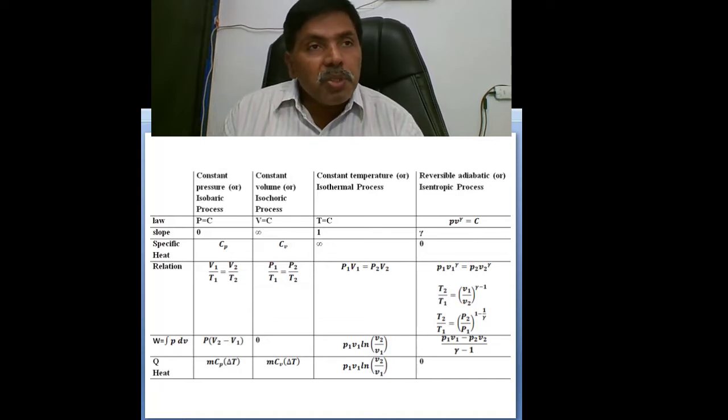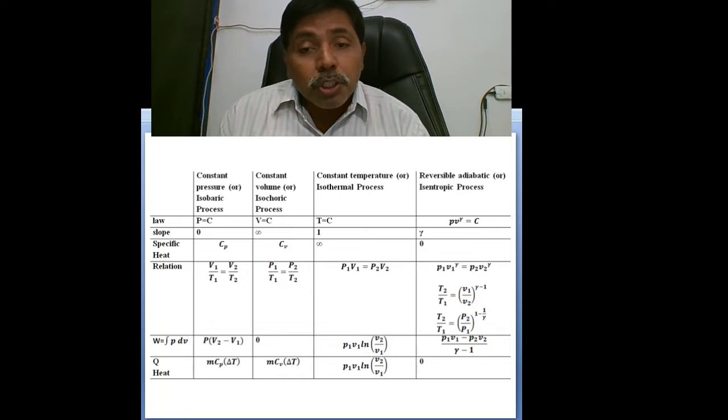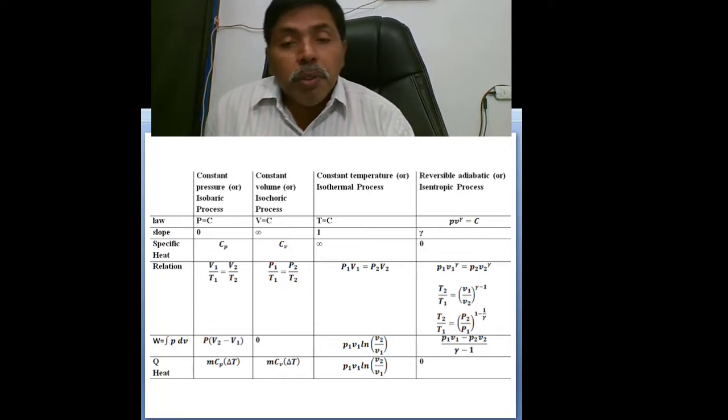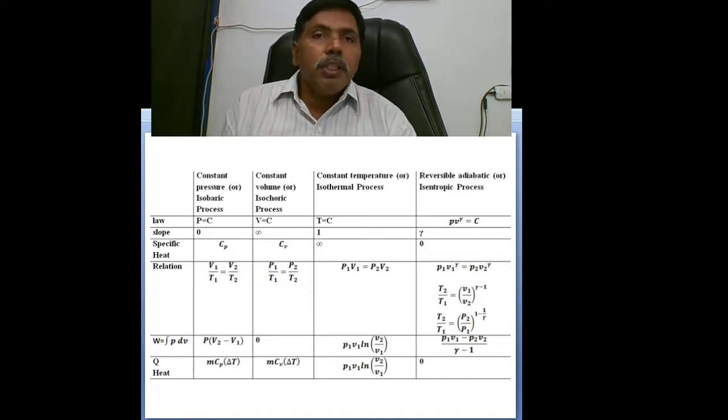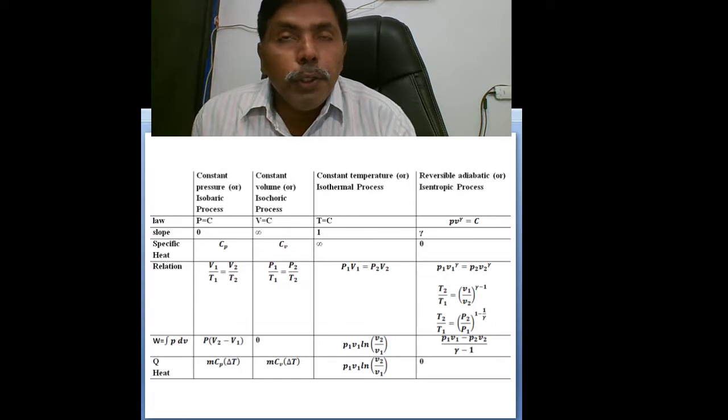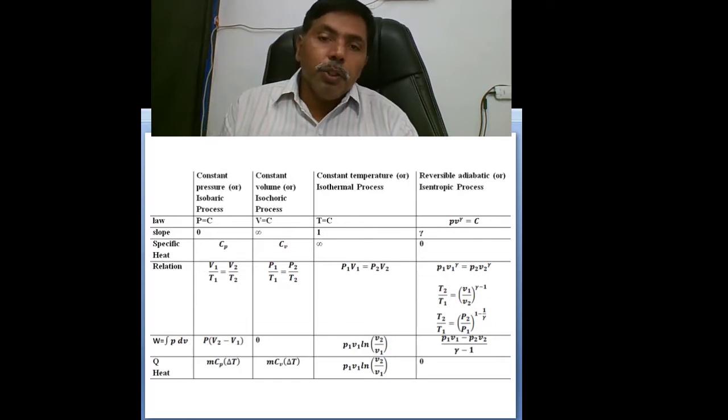Isochoric process: m Cv delta T. Isothermal process: the work output is P1 V1 ln(V2/V1). Heat transfer also has the same equation we derived, P1 V1 ln(V2/V1). So you see here, work output and heat transfer both are the same.